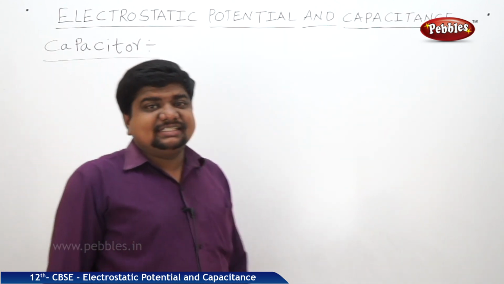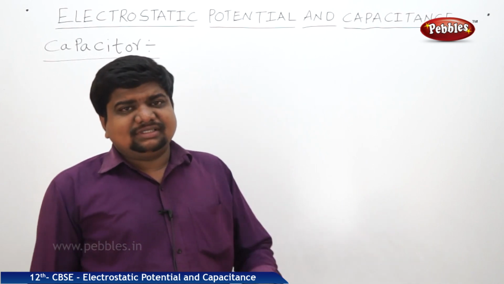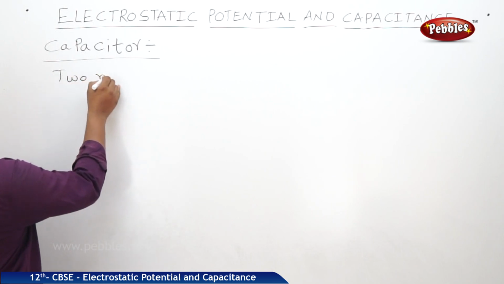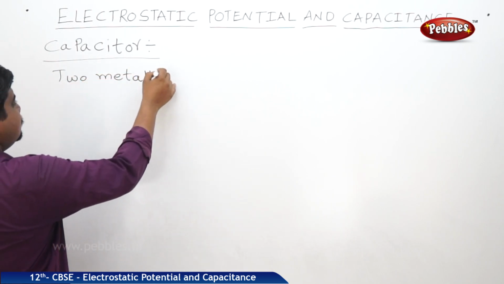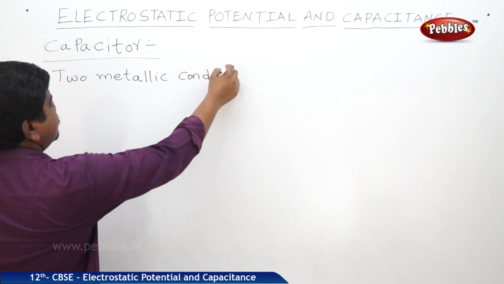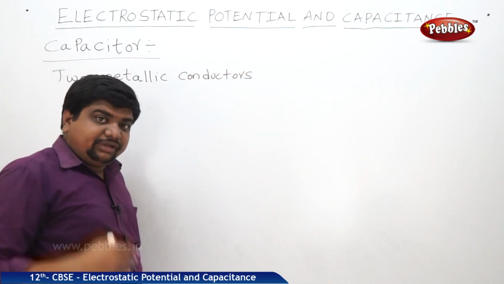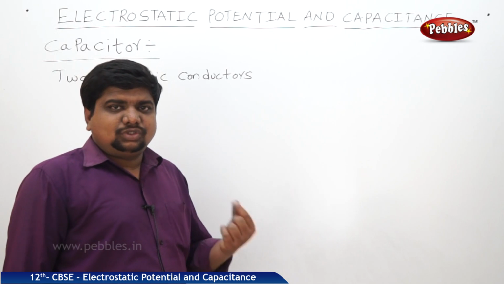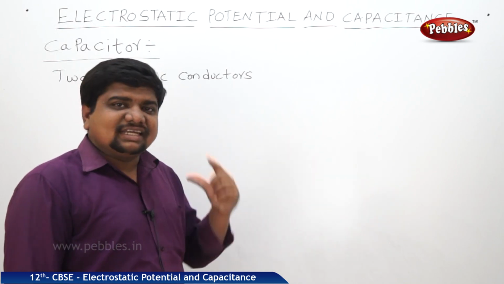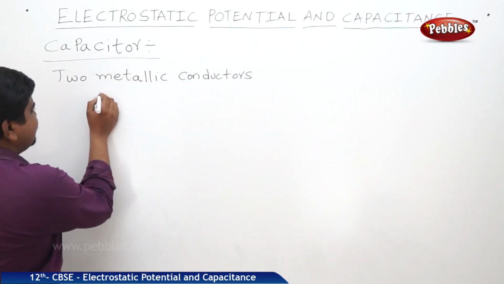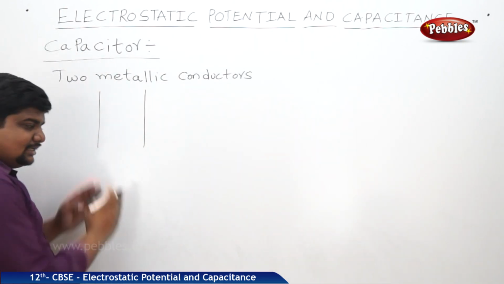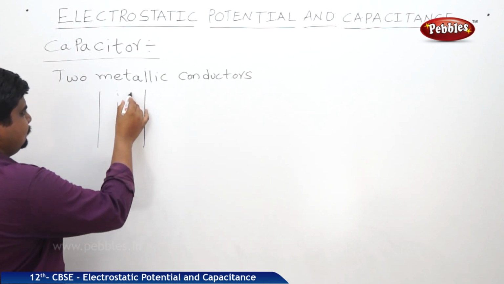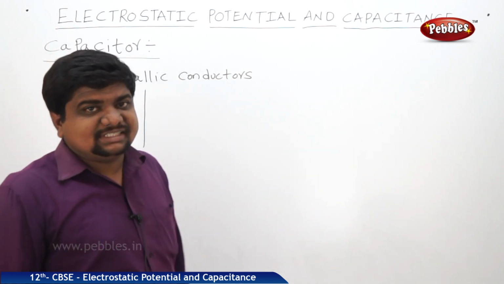What is the meaning of capacitors? There are many shapes of capacitors, but what is the general structure of a capacitor? See, two metallic conductors of any shape or size, separated by a finite distance through an insulating medium. This construction is called a capacitor. I am repeating again, two metallic conductors of any shape and size separated by a distance through an insulating medium. This construction is called a capacitor.